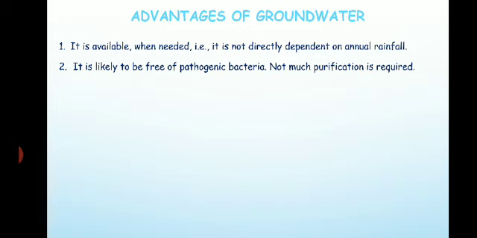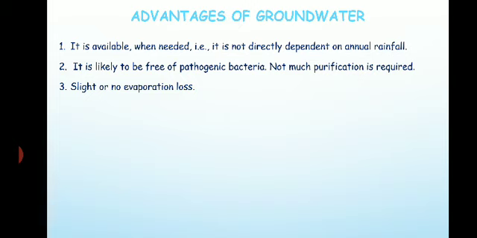If you compare groundwater, the pathogenic bacteria are very rare, because it occurs at a very great depth, where the growth of bacteria is very less. And it doesn't require much purification also. Why? Because when it passes through different layers within the ground, it automatically gets purified. So that is one advantage of groundwater.